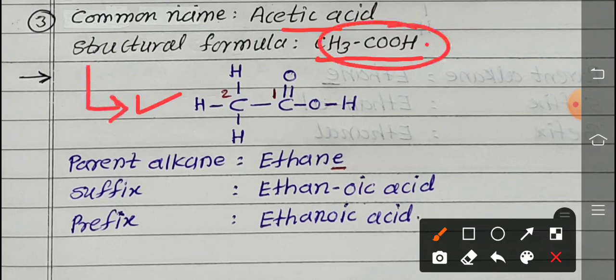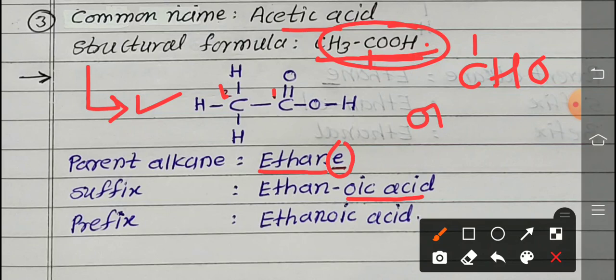So what do we learn in those steps? If CHO means aldehyde group, and C double bond O, OH means a carboxylic acid group is present in the compound. So we start the numbering from this carbon, number 1, and the second is here. So the parent alkane: 2 carbon atoms are present in this structure, so the name is ethane. Clear? Which functional group is present? Carboxylic acid, so we join OIC acid here. E is replaced by OIC acid, ethanoic acid.